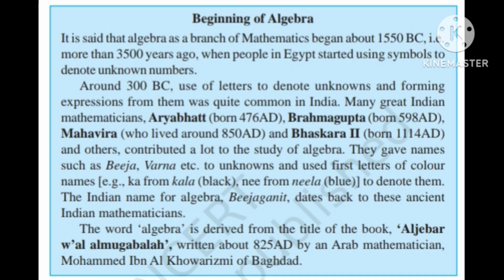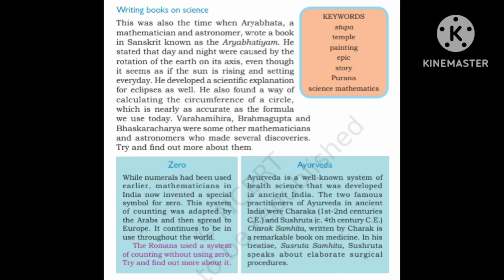The word algebra is derived from the title of the book Al-Jabr, written in the 9th century by the Arab mathematician Muhammad ibn al-Khwarizmi of Baghdad. Okay, and the names given here in India were Bij, Varna, etc.